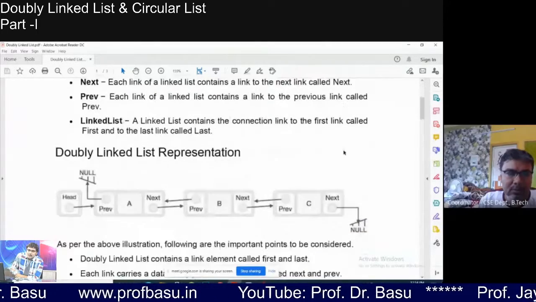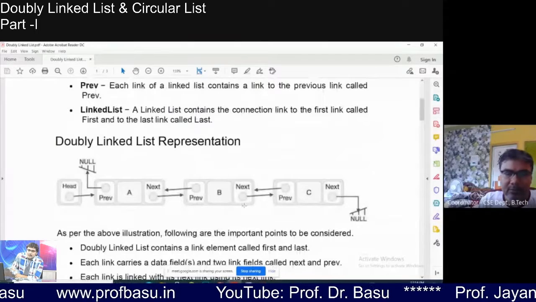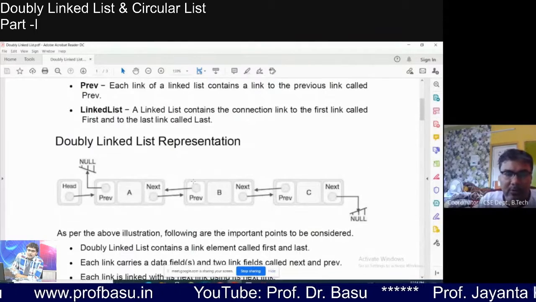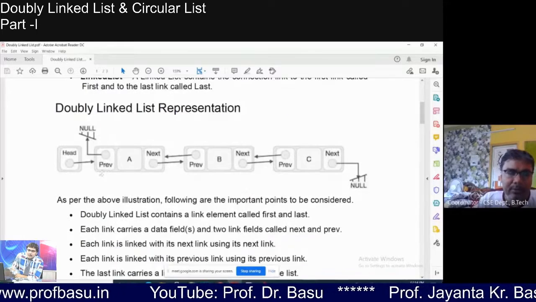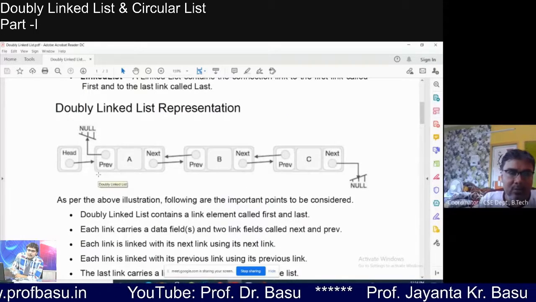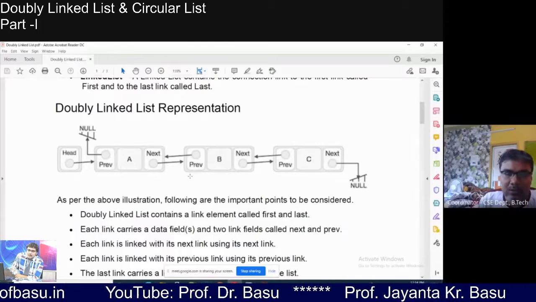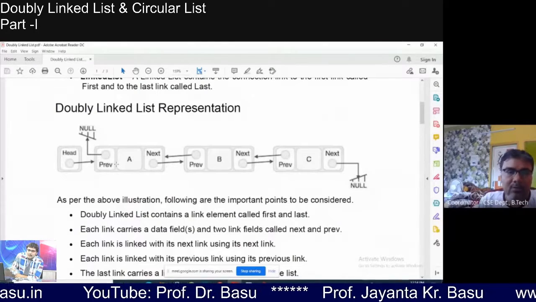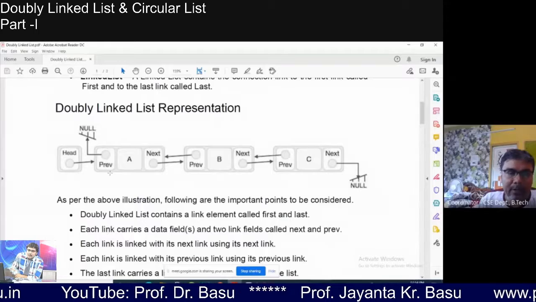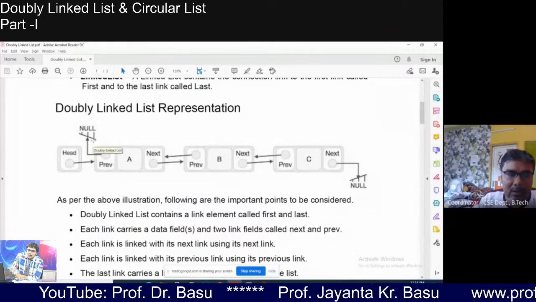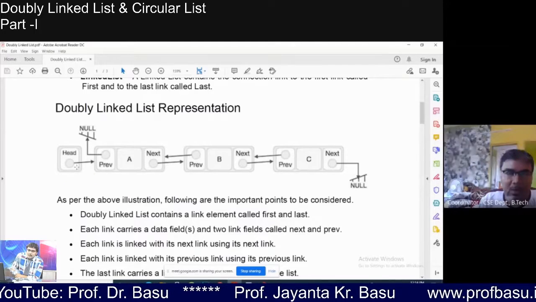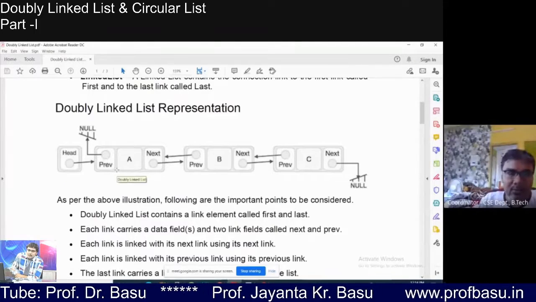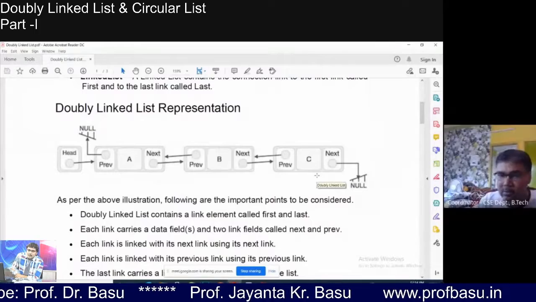Linked list. So this prev and next field, two fields are there. Each and every node is associated with these two fields. For example, if the base address of the first node is 100, the next is 200, then 300, and the first node will have the prev address as null. Here, two null values will be there: one is before the first node, and another is after the last node.